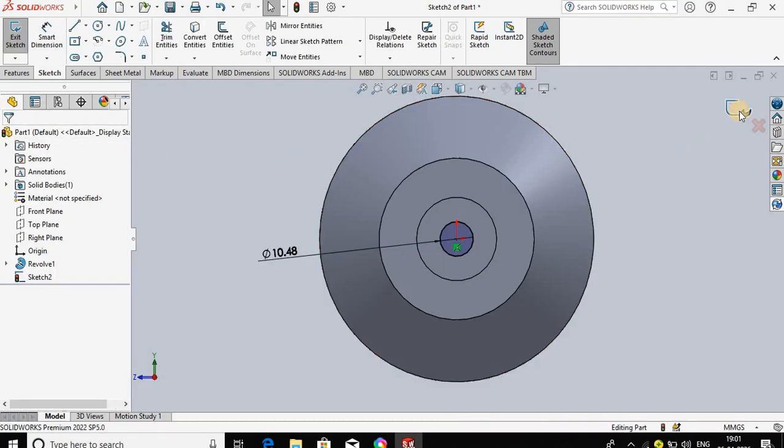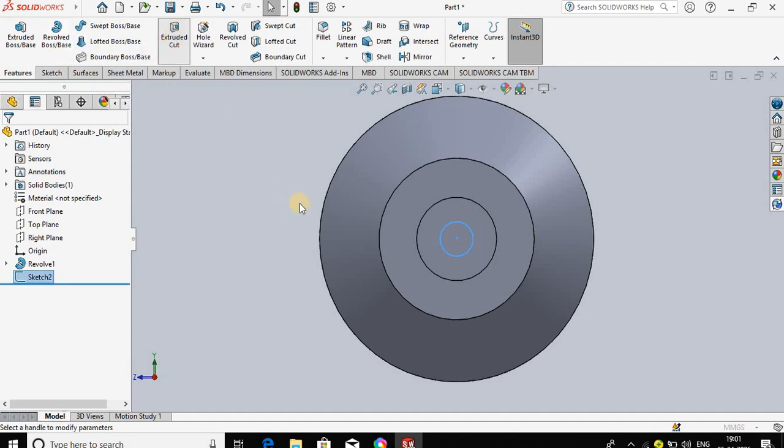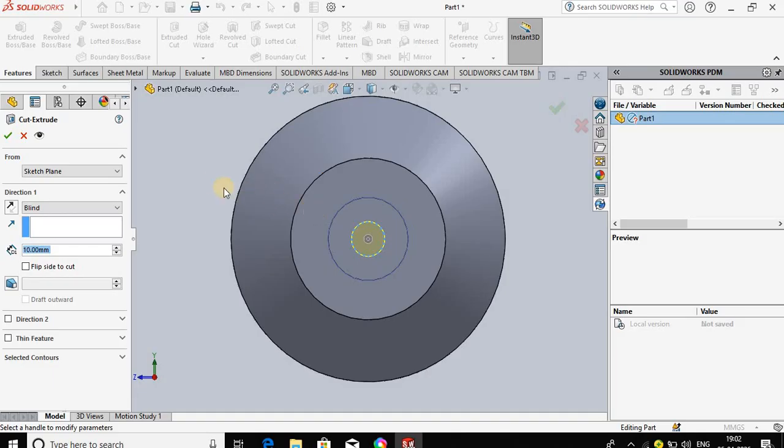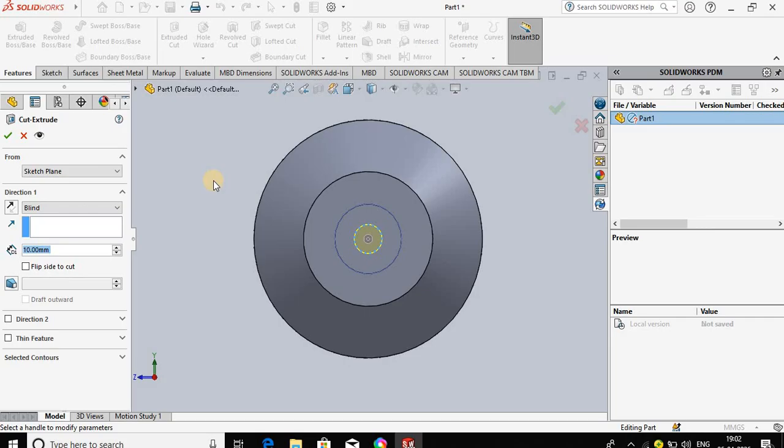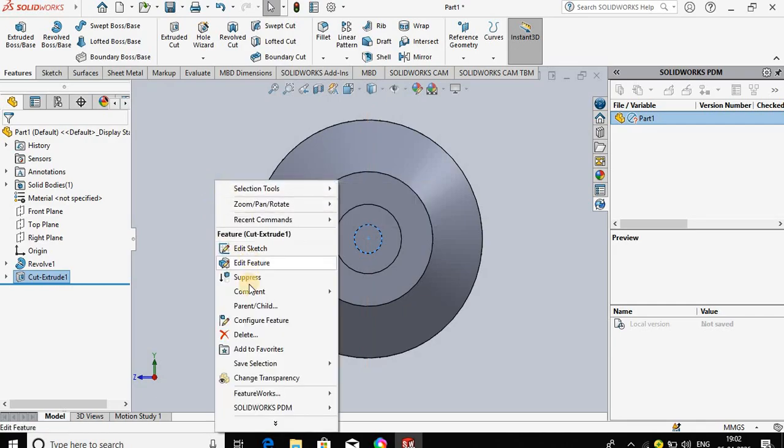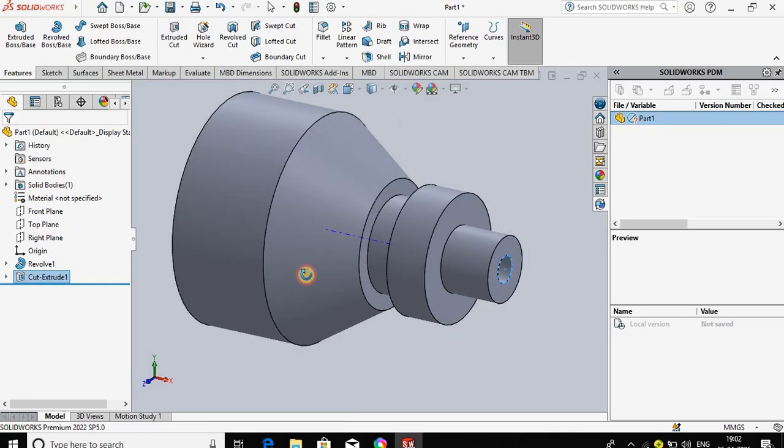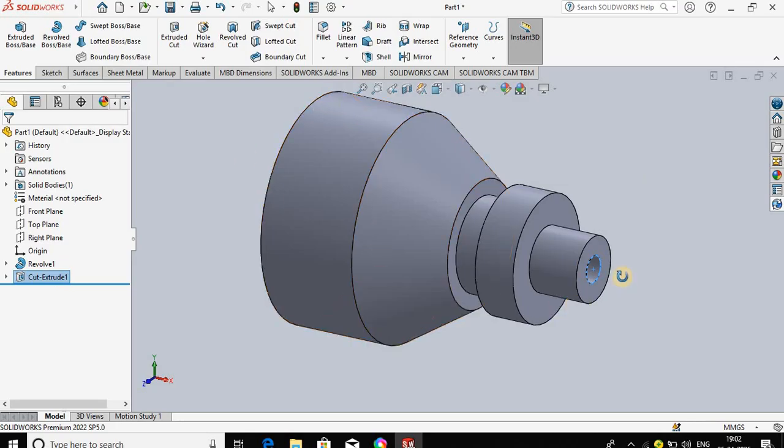Exit from command, exit from sketch, use extrude cut. Exit from rotate. 10 mm depth of drill.